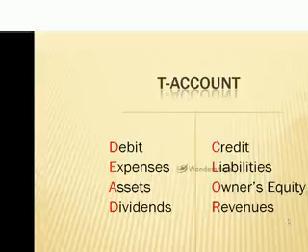If we want to decrease an expense, we would credit it. So the normal balance of the expense, assets, and dividends is on the left, and it is the debit balance. The normal balance of the liabilities, owner's equity, and revenues is on the right, and it is a credit balance.